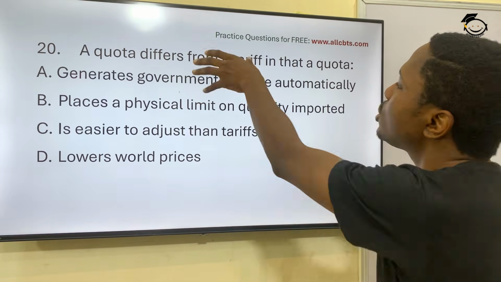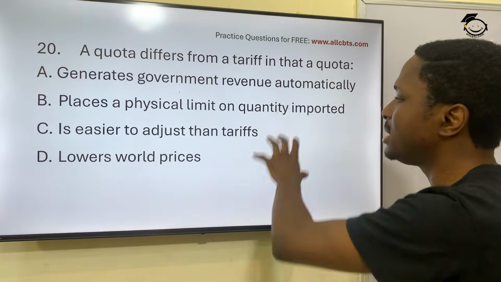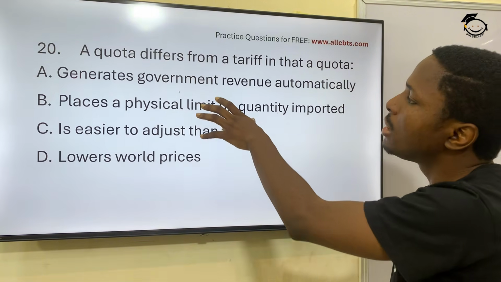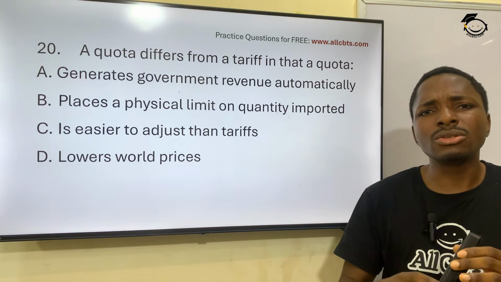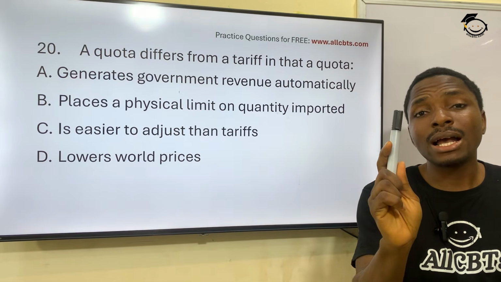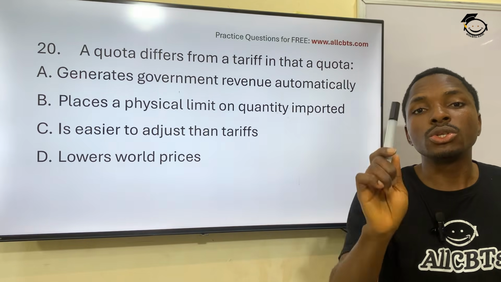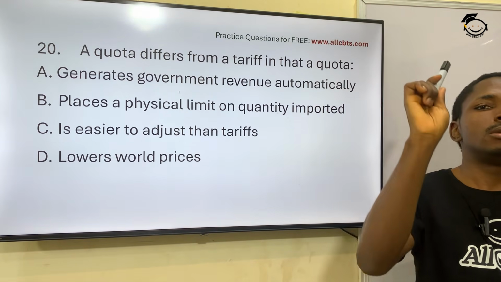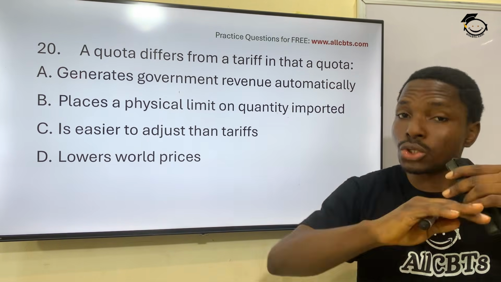So in this context, because we are looking at government and economics, a quota is when the government places an amount. Say, this marker that's coming from China into Nigeria, we must not import more than 10,000 units in a year. No matter what, you must not.